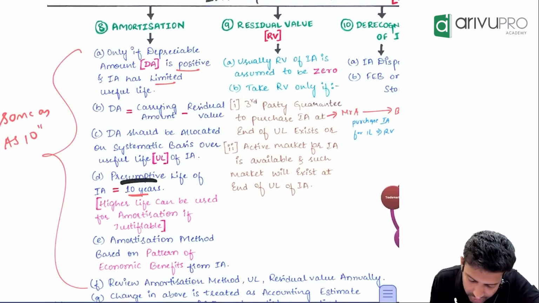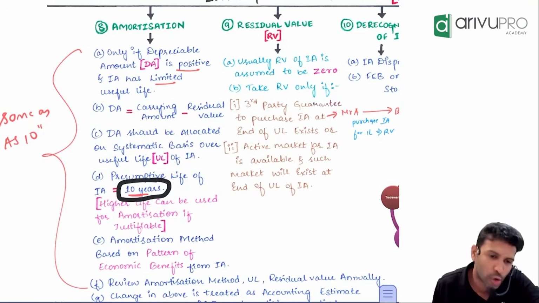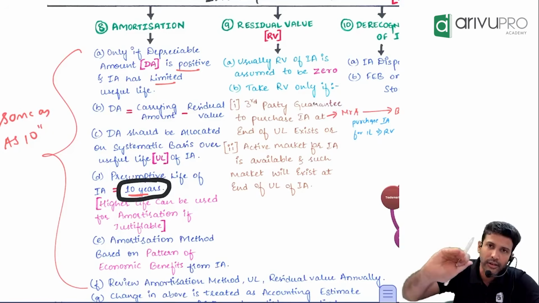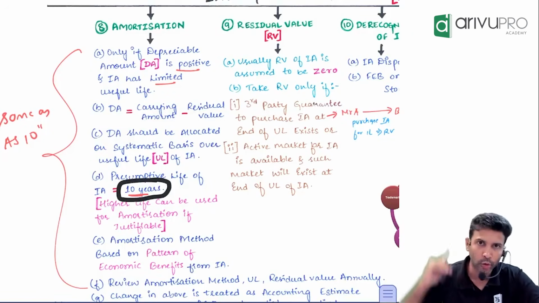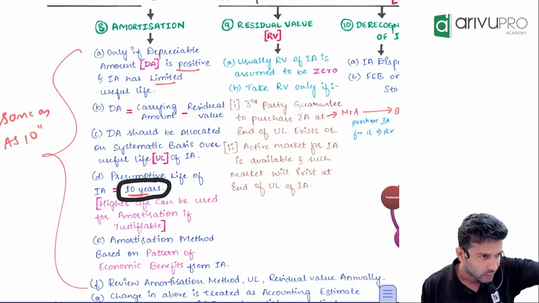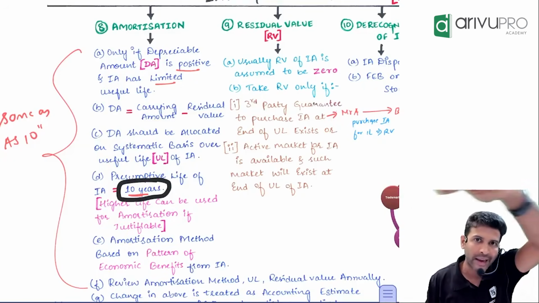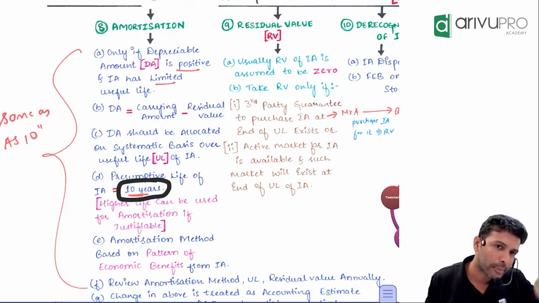AS 26 says that life of an intangible asset usually will not exceed 10 years. Usually. If you can prove that you have an intangible asset greater than 10 years, then it's fine. If you are able to prove why your intangible asset's life is more than 10 years, you can take it. Otherwise, as a thumb rule, maximum life of an intangible asset is taken as 10 years. Did you understand my point?